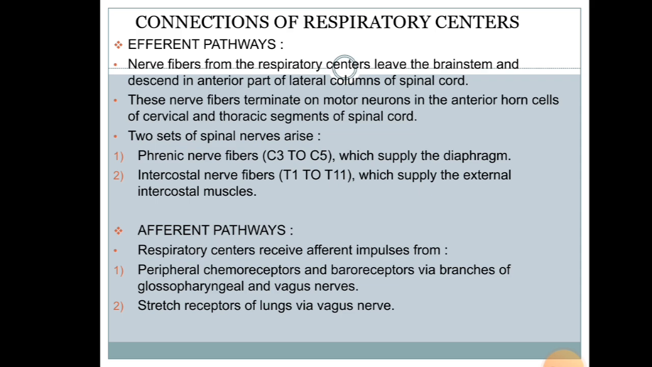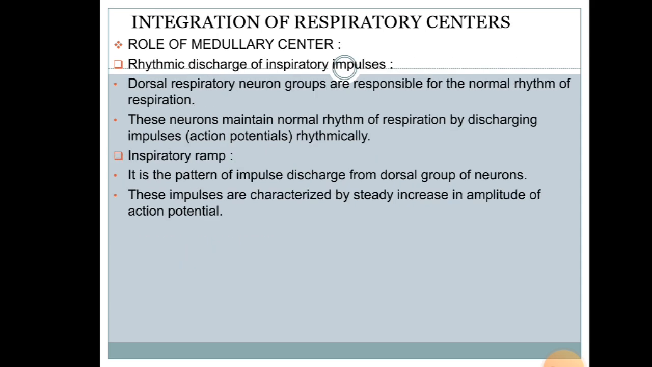And the afferent pathways: the respiratory centers receive afferent impulses from chemoreceptors and baroreceptors via branches of the glossopharyngeal and vagus nerves, and from stretch receptors of the lung via the vagus nerve. Integration of the respiratory center, so the role of the medullary center: rhythmic discharge of inspiratory impulses.